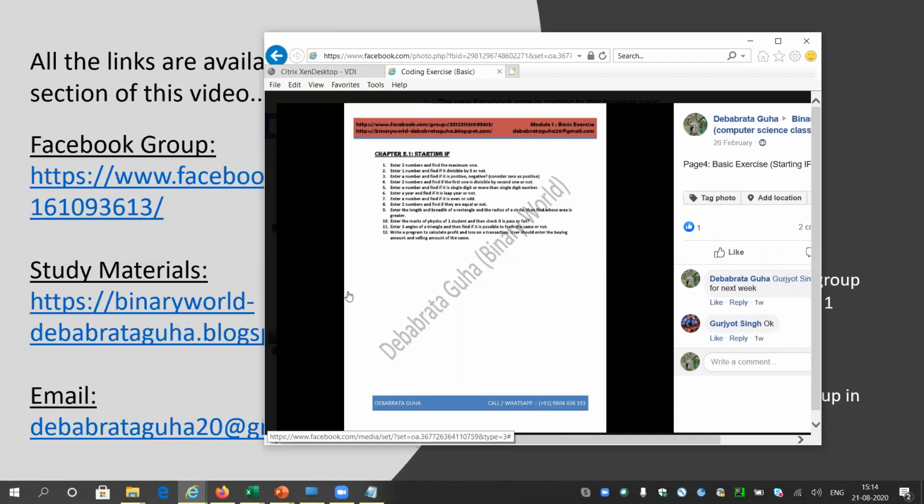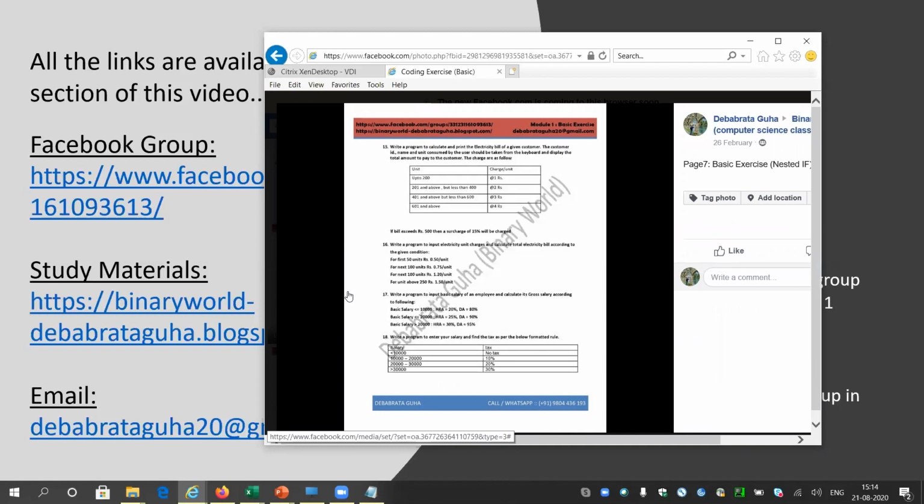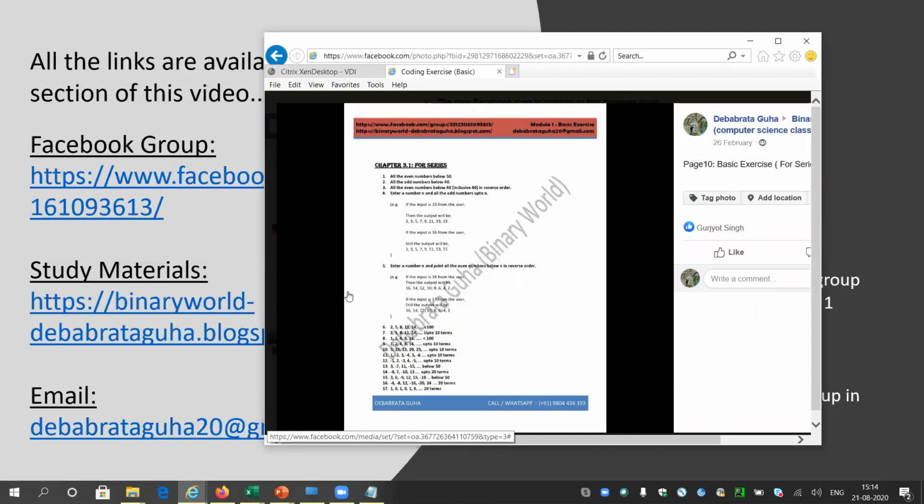So what is there in chapter number 2? It is starting if. Chapter number 2.2 is nested if, there are 3 pages. And chapter number 2.3 is composite if. So you can cover the exercises of all of those 3 chapters. You do not need to do anything in chapter 3. We will be covering chapter 3 in our next class.